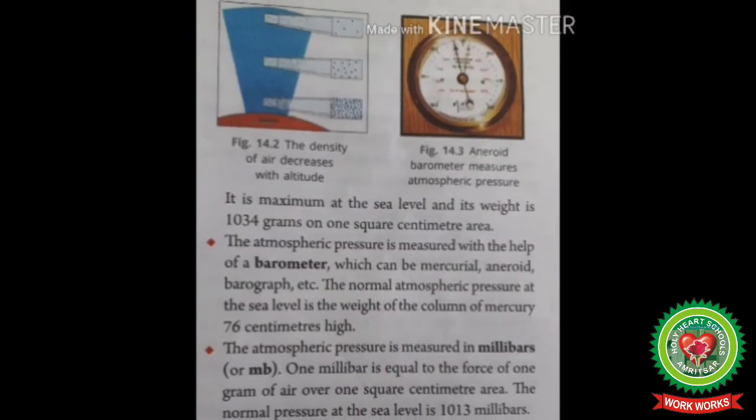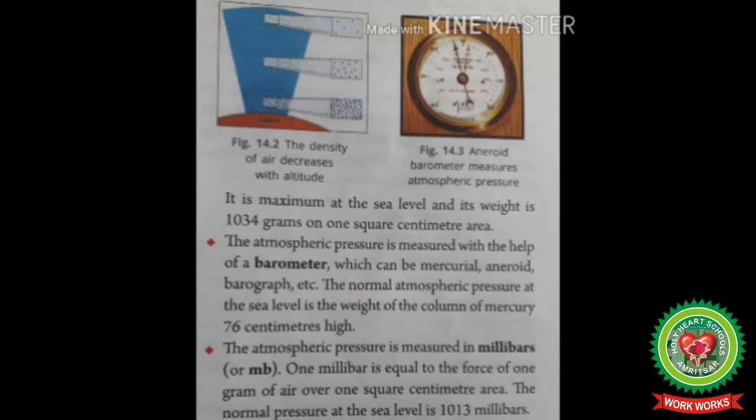Come back to the reading again. Atmospheric pressure is maximum at sea level and its weight is 1034 grams on 1 square centimeter area. The atmospheric pressure is measured with the help of a barometer.